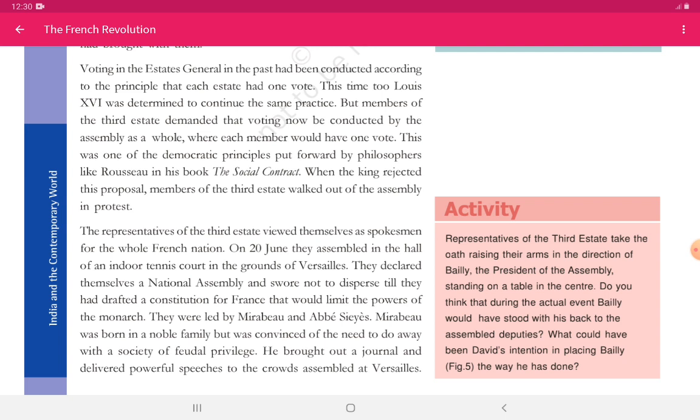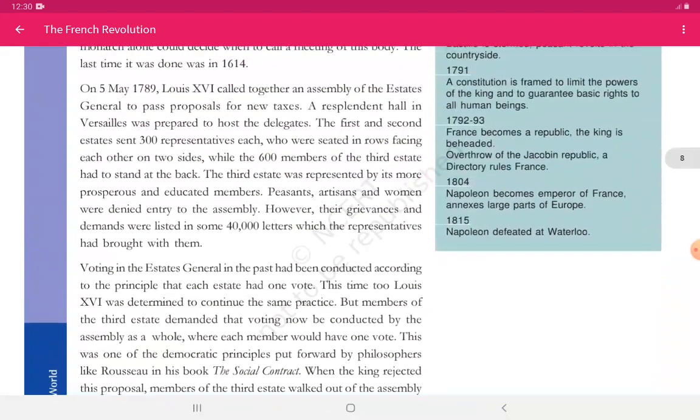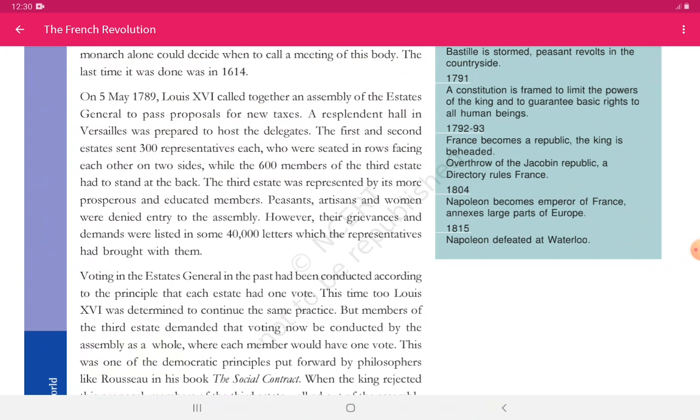Now see, when the king rejected the proposal, members of the third estate walked out of the assembly in protest. Now this whole paragraph will be a question and you have to write it in your copies in not more than 3 points, and the question form will be, why did the third estate move out in protest? And in the above paragraph the question will be, who represented the National Assembly of 5 May 1789?